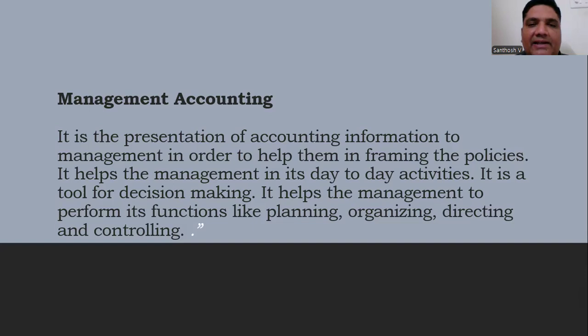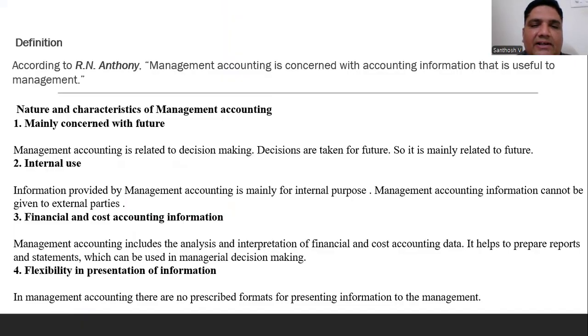So this kind of planning and organizing involves top level management, mid level management and low level management. What kind of policies are they going to implement? What roles and responsibilities should be carried out by each and every department? Directing and controlling are also included in this presentation. Coming to the definition, you can see over there.